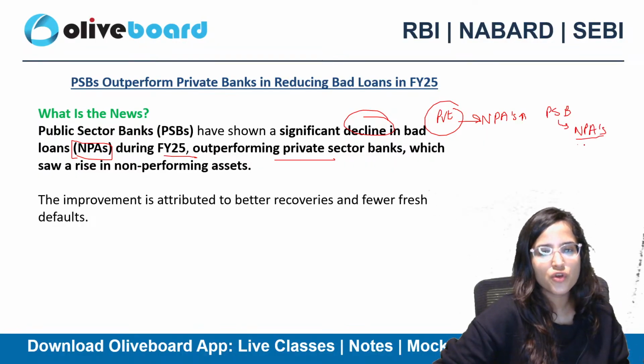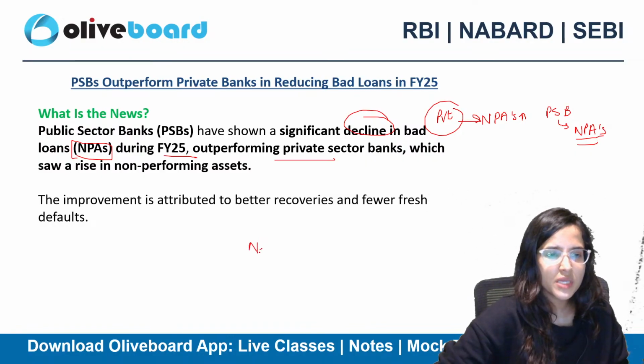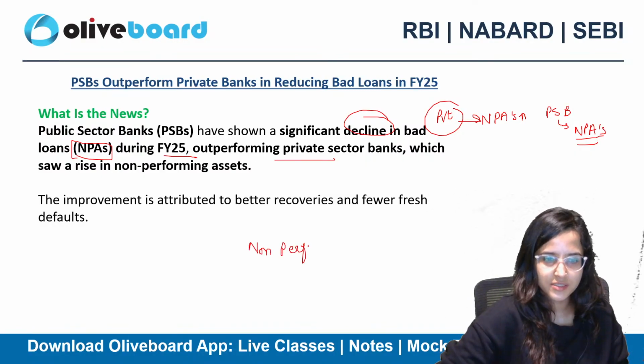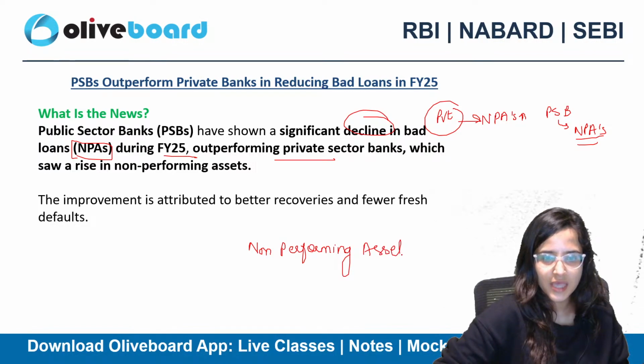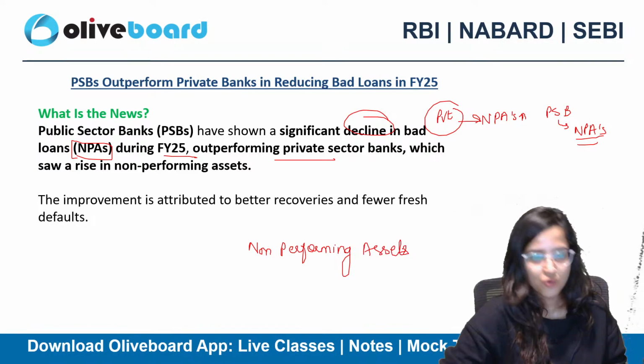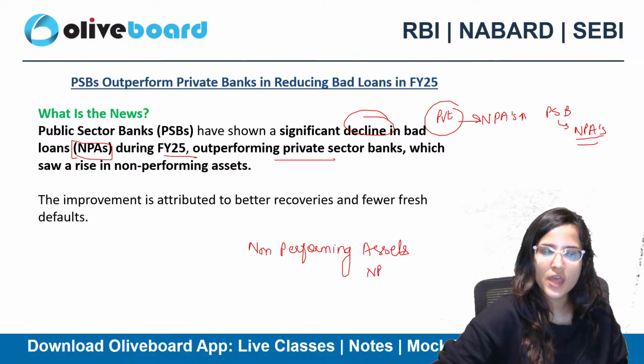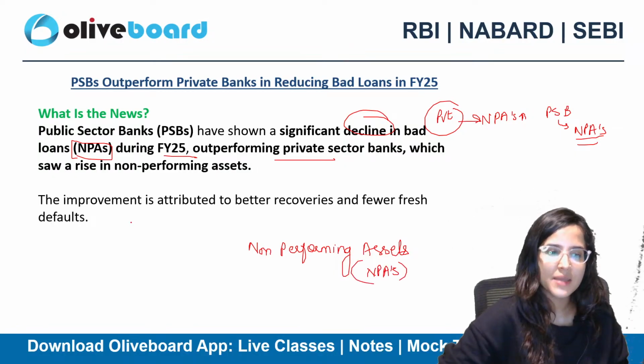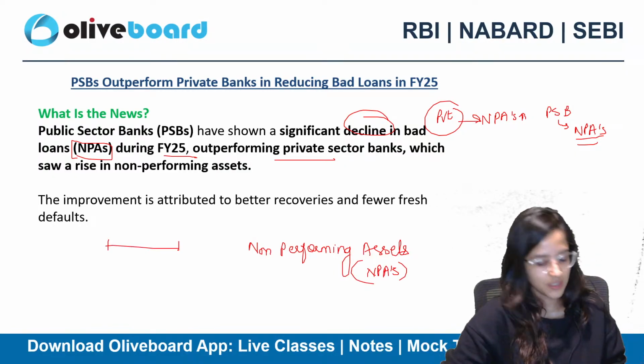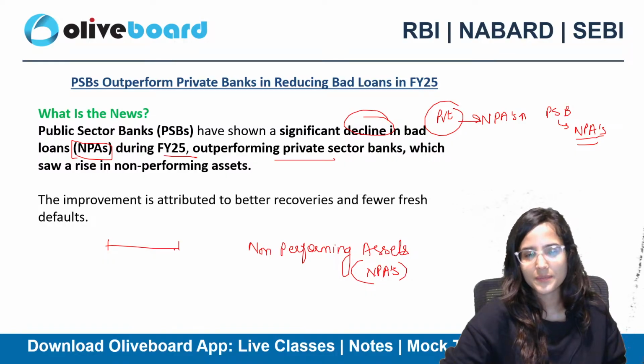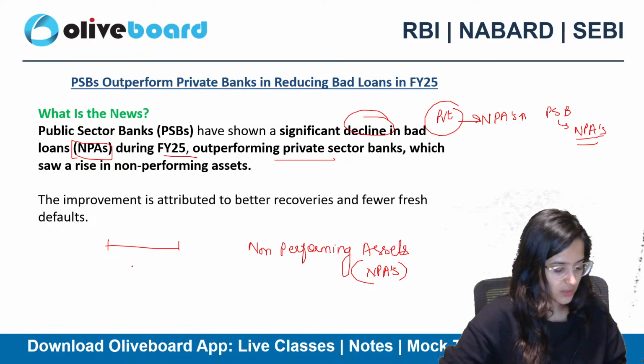Now, I have a question for you. What do you mean by non-performing assets? Who is going to tell me the meaning of NPAs and the time frame, when is an asset called an NPA?